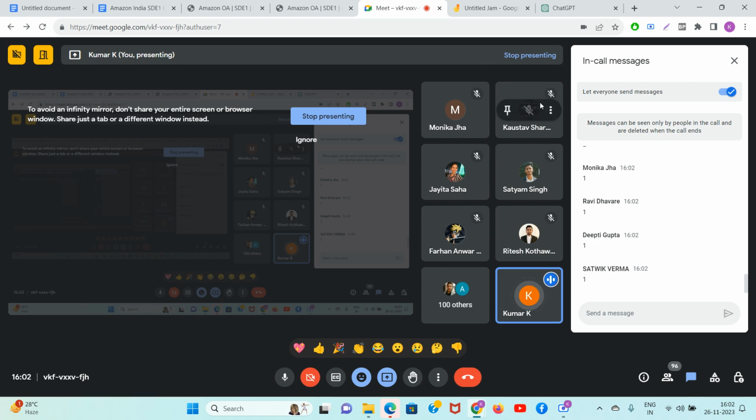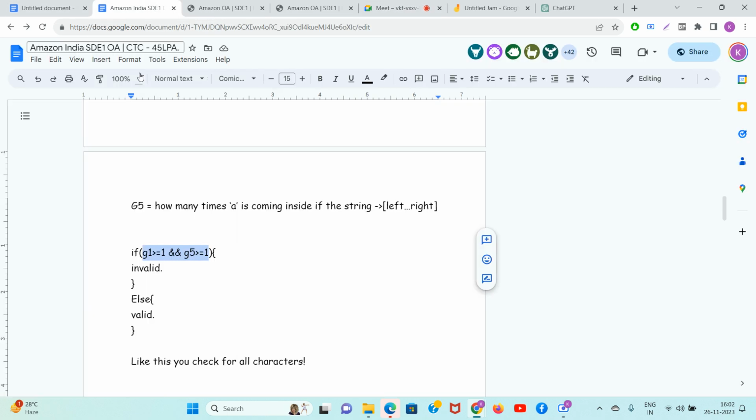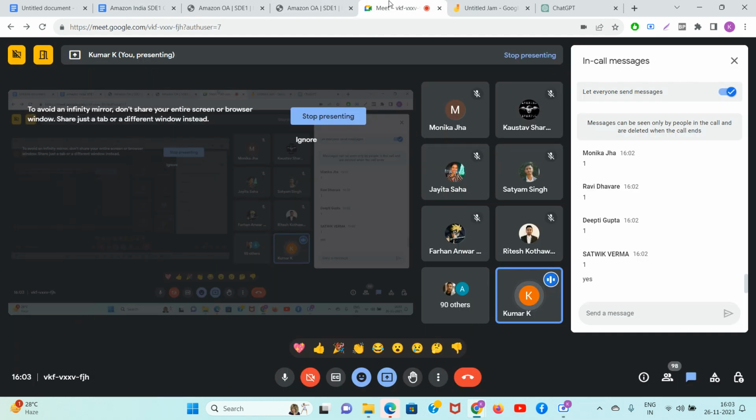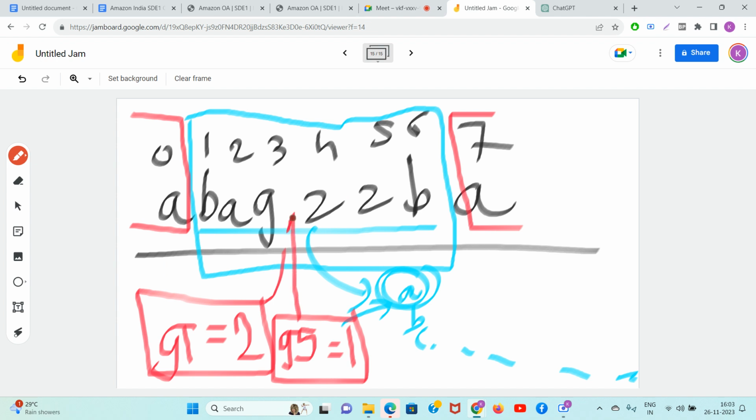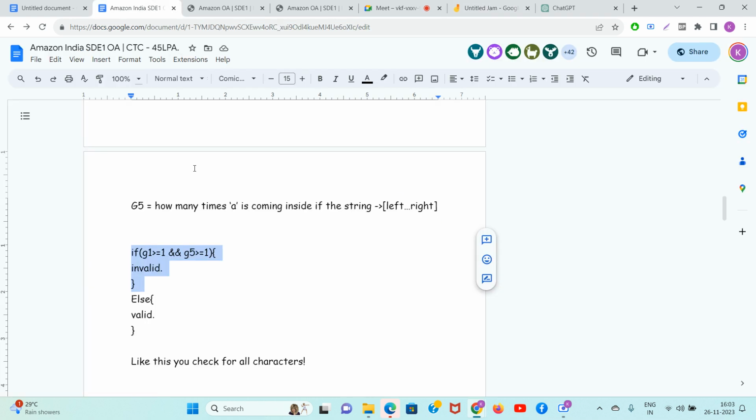Did you understand the if condition, Satvik? Clear now? G1 means the number of times A is coming outside. If it is coming outside also and it's coming inside also, then please go away. Go away, you are invalid. Clear this time? Nice. Guys, but if this condition is not there, meaning either the number of A's coming inside is 0, or the number of A's coming outside is 0, then yes, it is a valid string. This is the definition of the problem.